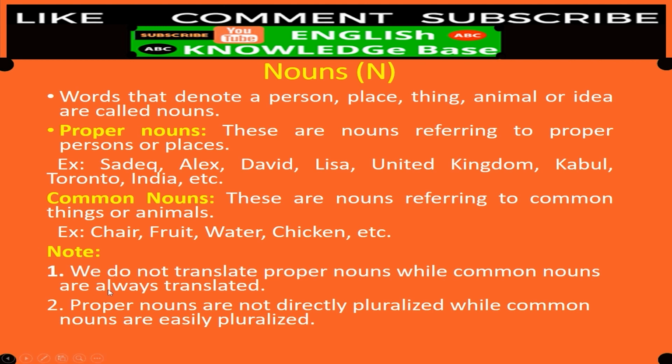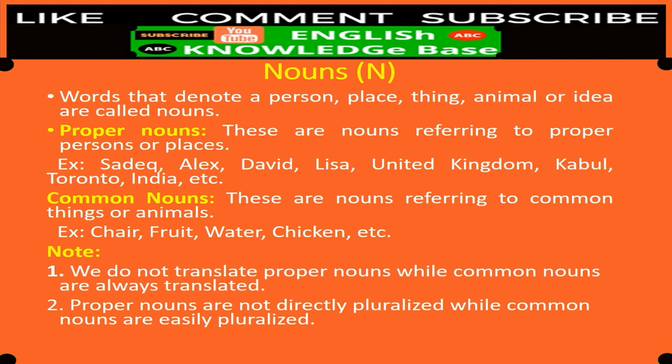So common nouns are always translated, like chair. Chair is translated into chauki or kursi, like this. Number 2, proper nouns are not directly pluralized, while common nouns are easily pluralized.